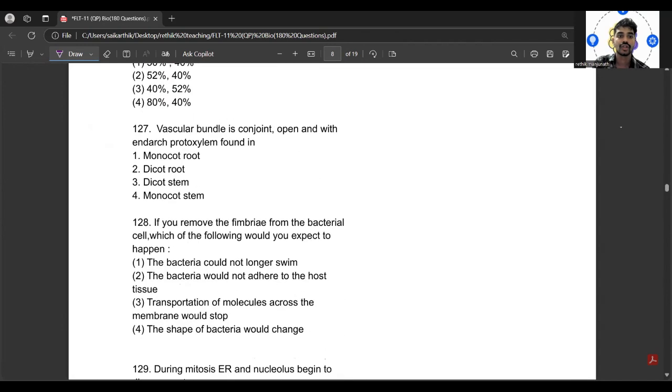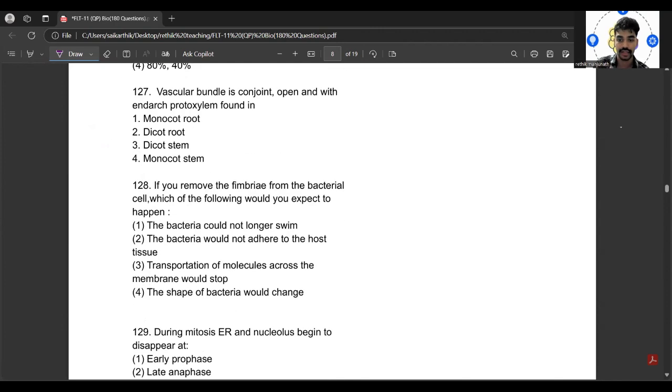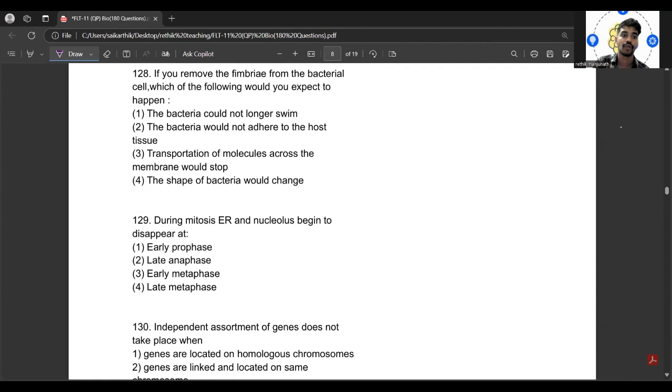Okay. So 126 is: what is the percentage of lipid and protein in the human erythrocyte respectively? Do you remember it? It is 40% and 52%. So 127: the vascular bundle is conjoint, open, with endarch protoxylem. It is found in the dicot stem.